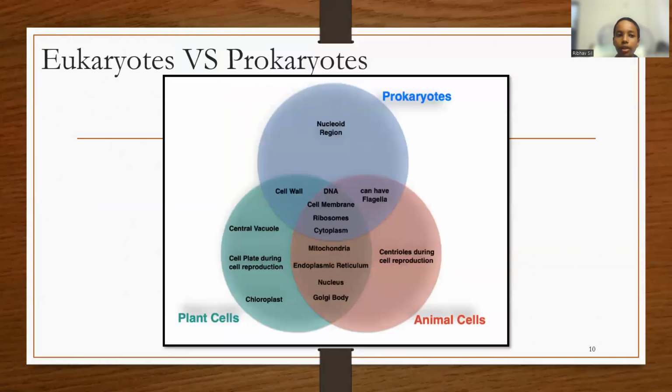Here's a helpful chart to see the differences between eukaryotes and prokaryotes. Prokaryotes have nucleoid regions, cell walls, DNA, cell membranes, ribosomes, cytoplasms, and may have flagella. But eukaryotes, such as animal and plant cells, have DNA, cell membranes, ribosomes, cytoplasm, mitochondria, endoplasmic reticulums, nucleuses, and Golgi bodies.